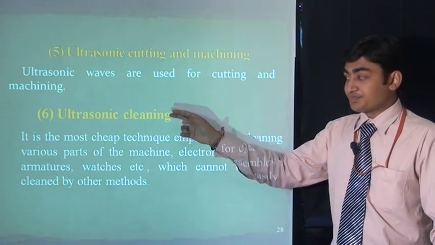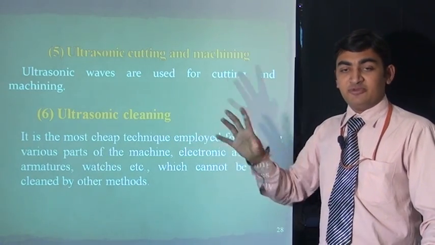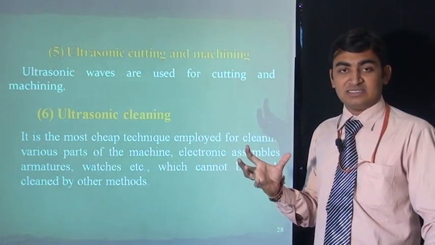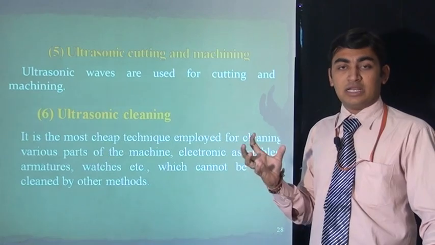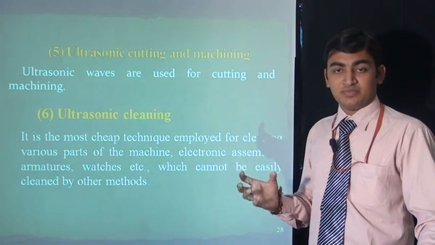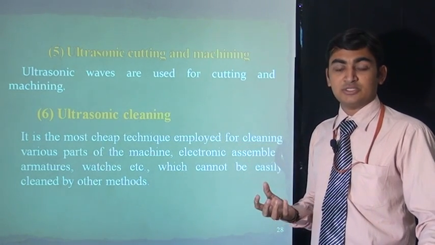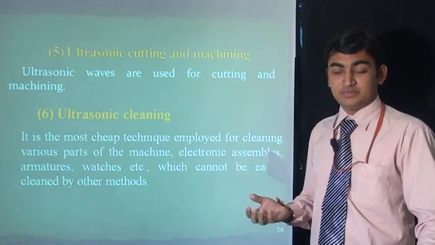Ultrasonic cleaning. In this method we have one water sink, or oil sink, or alcohol sink which we use as a cleaner, and at the bottom of this sink we use an ultrasonic vibrating plate.